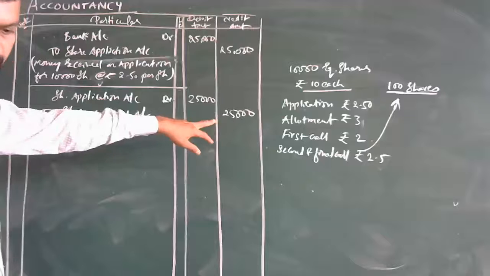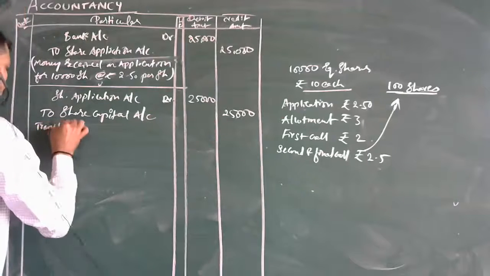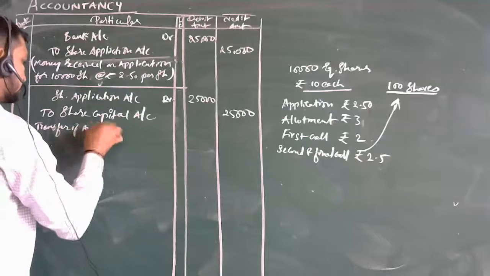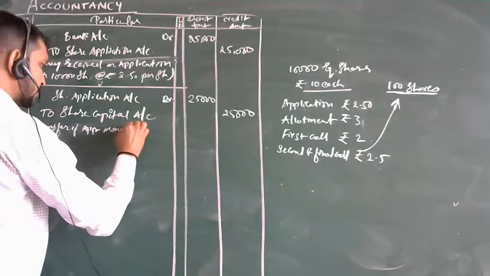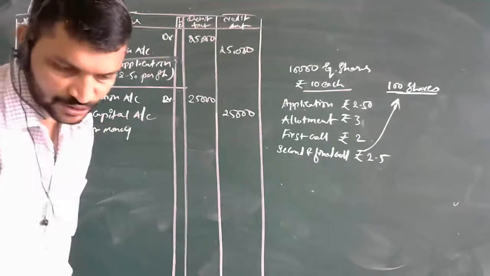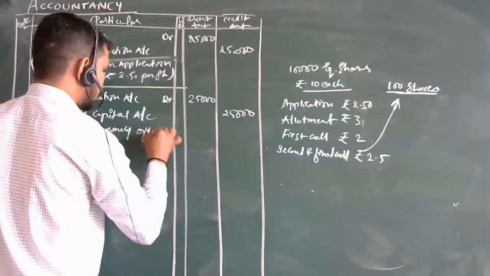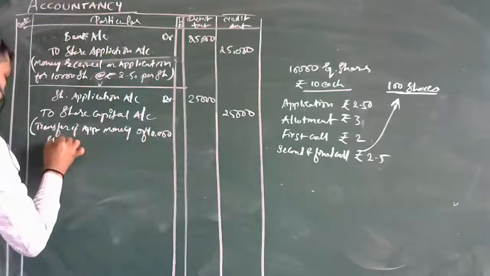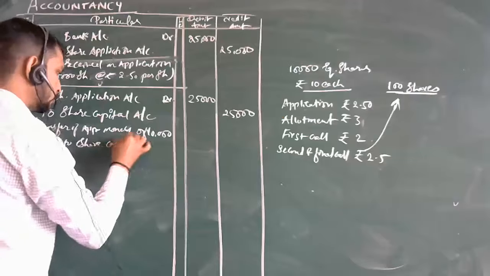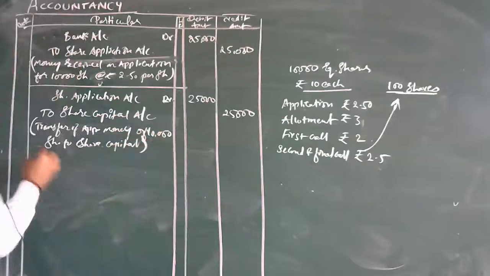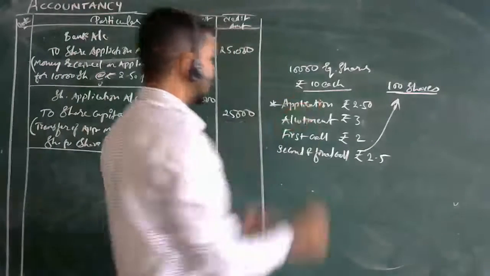Then what can we write here? Transfer of application money. Transfer of application money on 10,000 shares to share capital. Okay, this is the second journal entry. Now we have ended up with this application part.